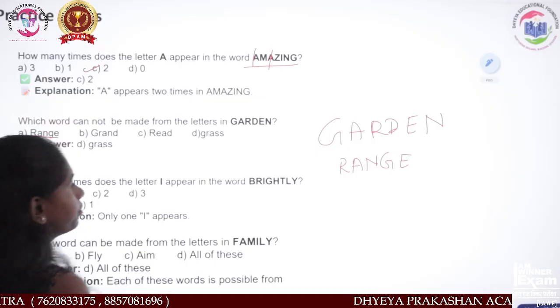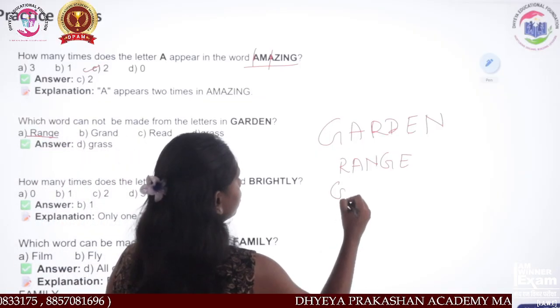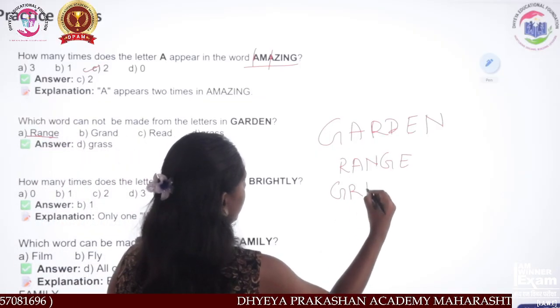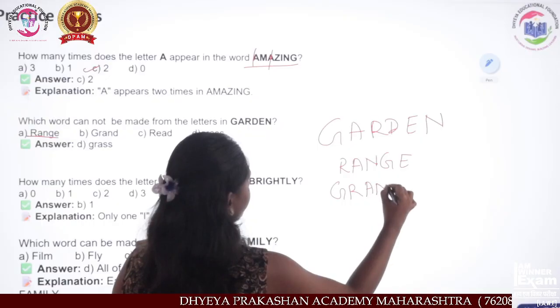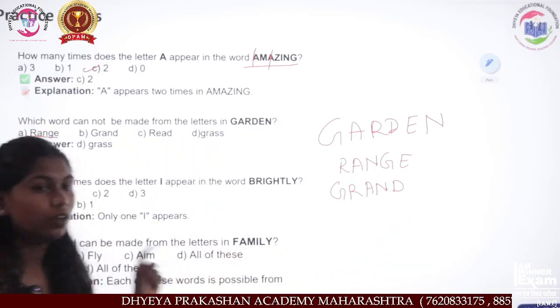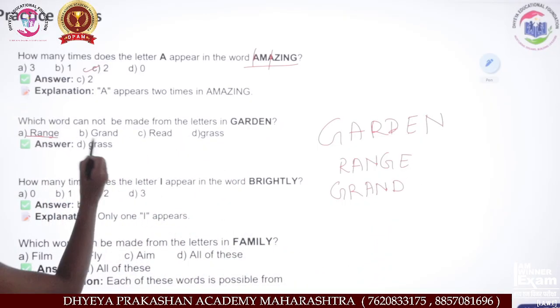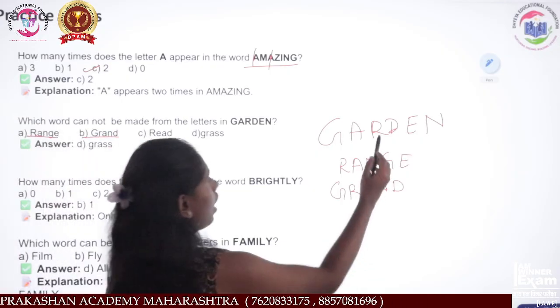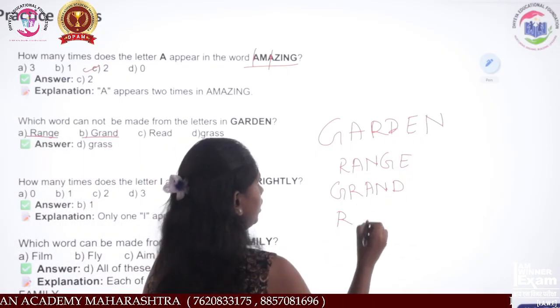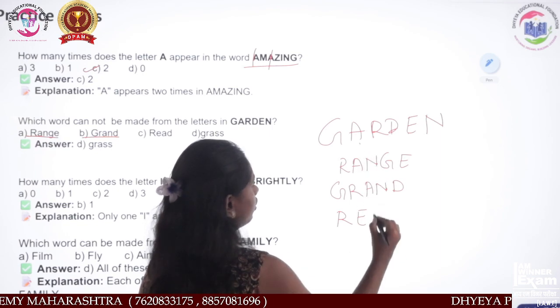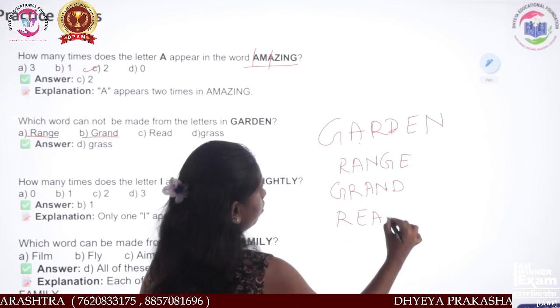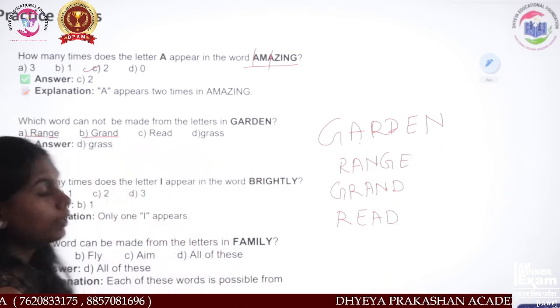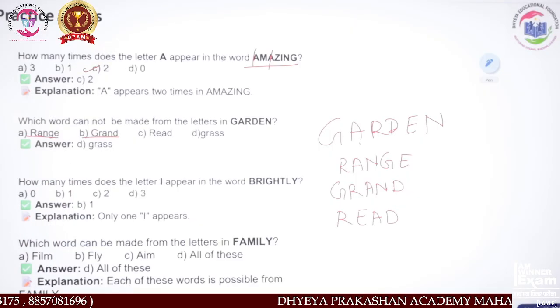Then grand: G-R-A-N-D. So the word grand can also be formed. Then next, read: R-E-A-D. So the word read is also there in the word garden.